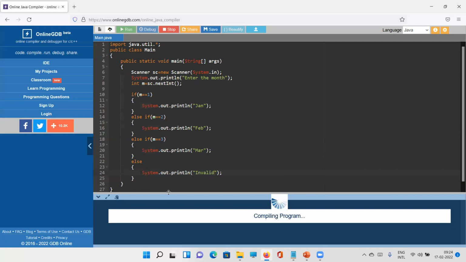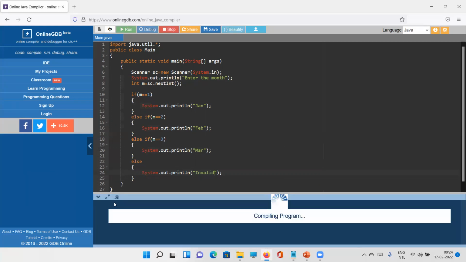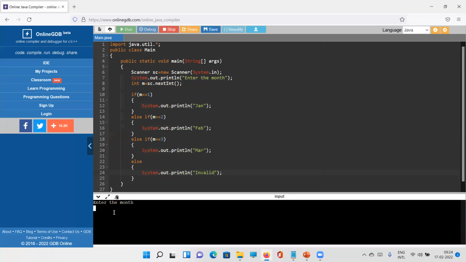So whatever we can do with switch case can be done in if as well. If I enter 3, you can see I got March. If I enter 2, I will get February, obviously. So whatever I can do with the if, obviously those can be solved.